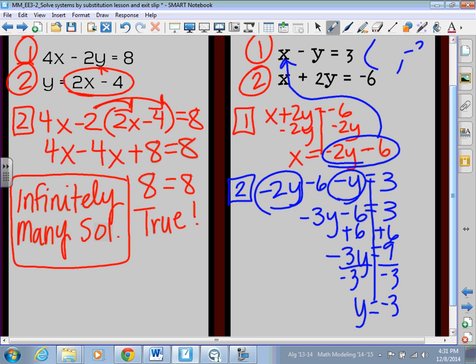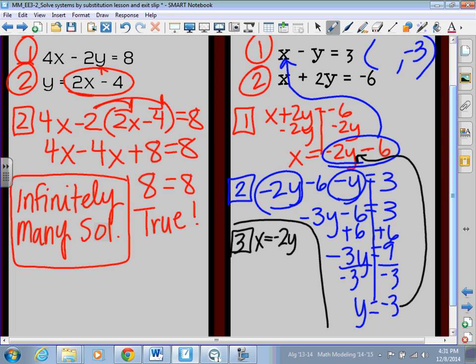So in my solution, I have negative 3 as my y value. Now, step 3 states, hey, take that y value and plug it into the equation that you just solved for to find your x. So that negative 3 is going to go right here into that equation. So x equals negative 2y minus 6. So x equals negative 2 times y, which is negative 3, and then subtract 6. So x is equal to negative 2 times negative 3, which is 6 minus 6. Oh my goodness, x is equal to 0. So my solution is 0, negative 3.